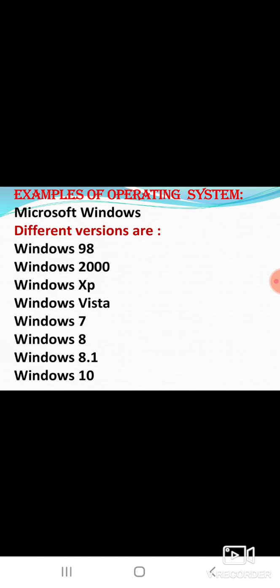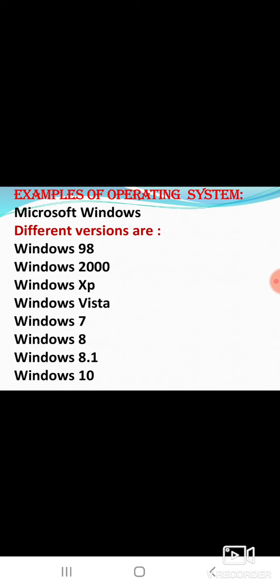Then examples of operating system. Microsoft Windows is an example of an operating system. Microsoft Windows is the most popular operating system available. It has different versions like Windows 98, Windows 2000, Windows XP, Windows Vista, Windows 7, Windows 8, Windows 8.1, Windows 10. Which is the latest version? Windows 10.